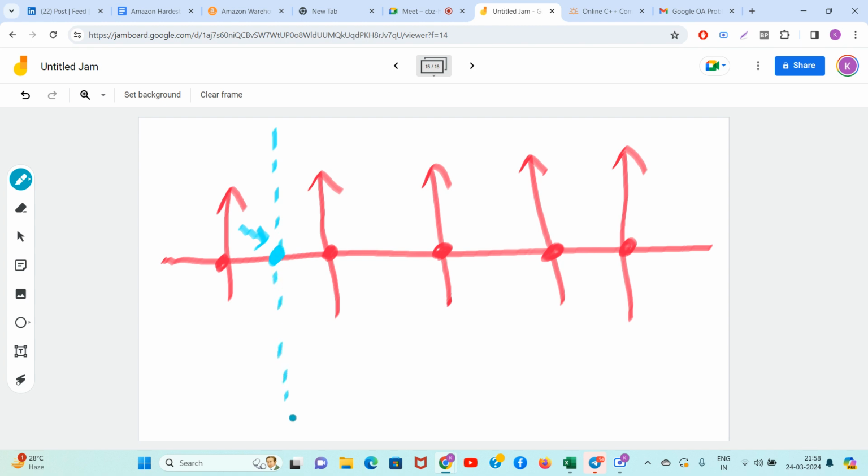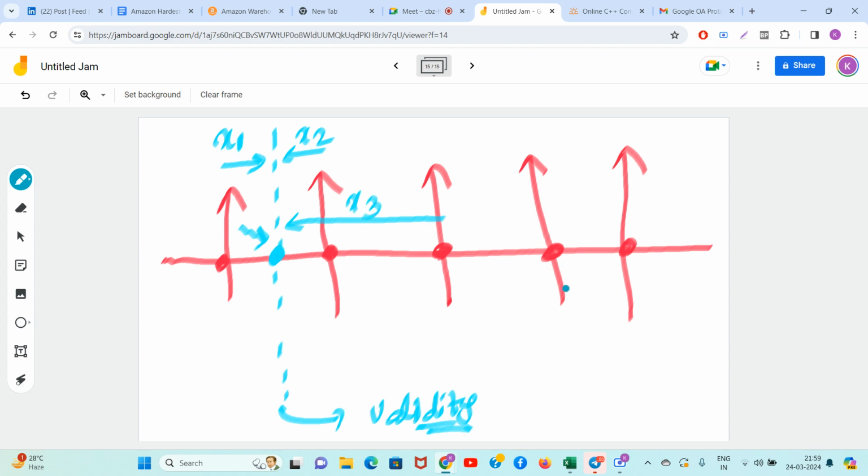What will happen if you try to bring all of them at this point? Basically, you're trying to check the validity of this point. So this will be x1, this will be x2, this will be x3, this will be x4, and this will be x5. Okay, guys, so what is the cost?